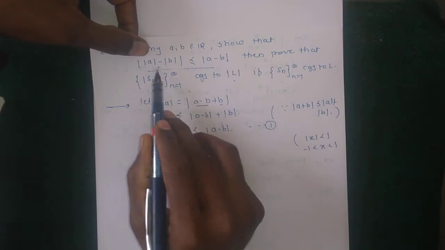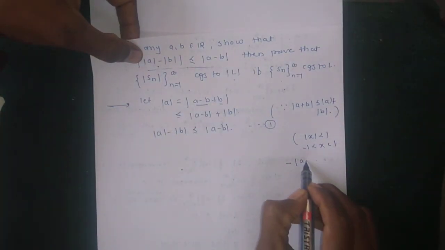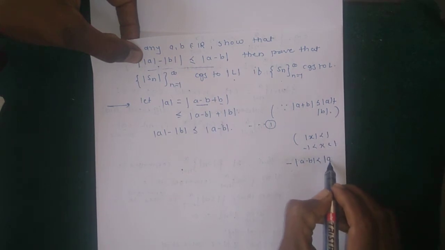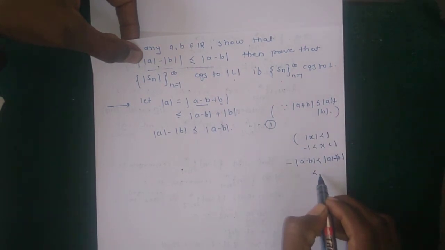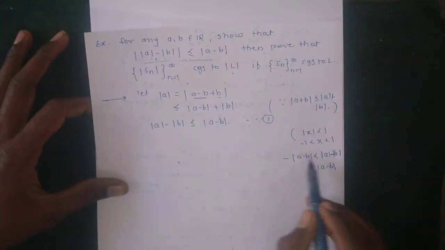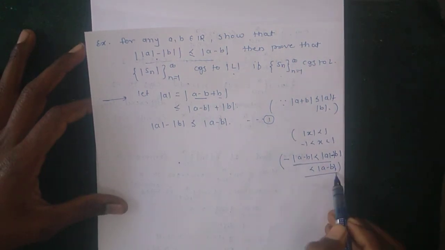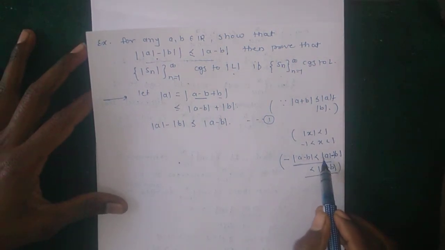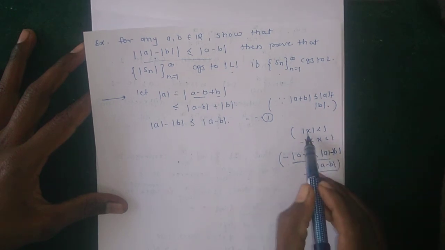Here, to show |a minus b| is less than or equal to |a| minus |b|, and this is less than or equal to plus |a minus b|. When you show this inequality, then we say that ||a| minus |b|| is less than or equal to |a minus b| using this result.